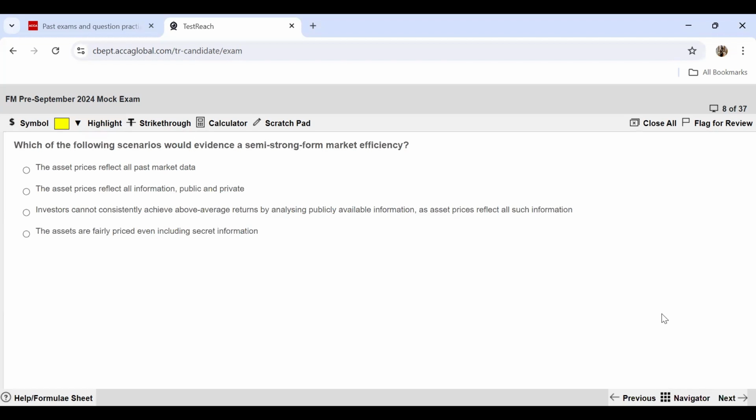Then investors cannot consistently achieve above average returns by analyzing publicly available information as asset prices reflect all such information. This is exactly what happens in a semi-strong form market because all publicly available information gets immediately absorbed into the share market. That is why it will not be possible to achieve above average returns if you're analyzing publicly available information. The last statement says assets are fairly priced, even including secret information. This happens in your strong form efficient market.